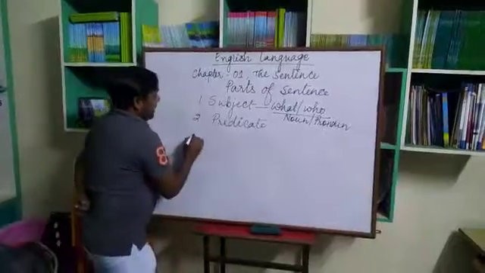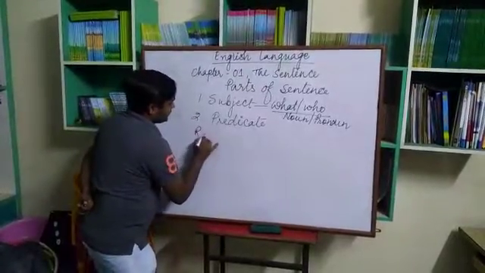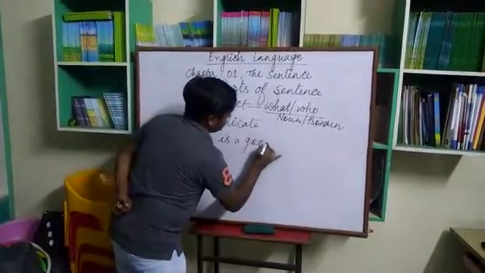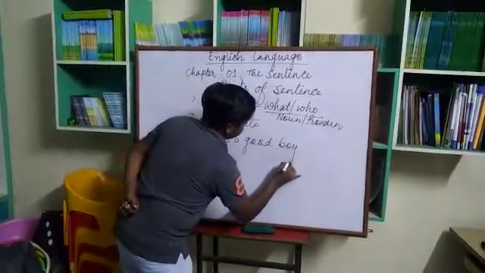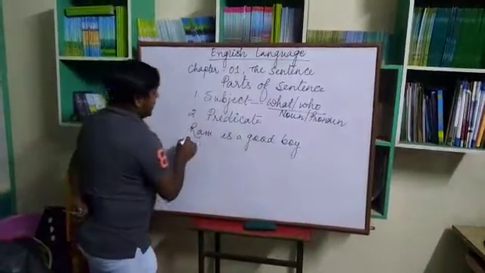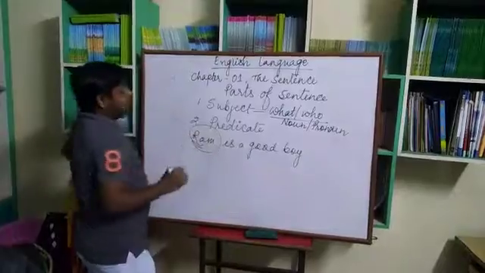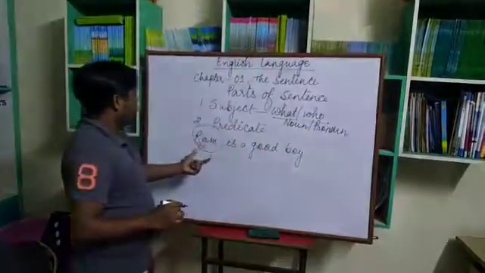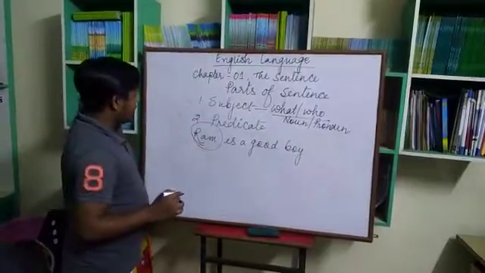Like for example, if I say, Ram is a good boy. So what is the subject here? Ram. Okay, because we are talking about Ram. About whom are we talking? We are talking about Ram.